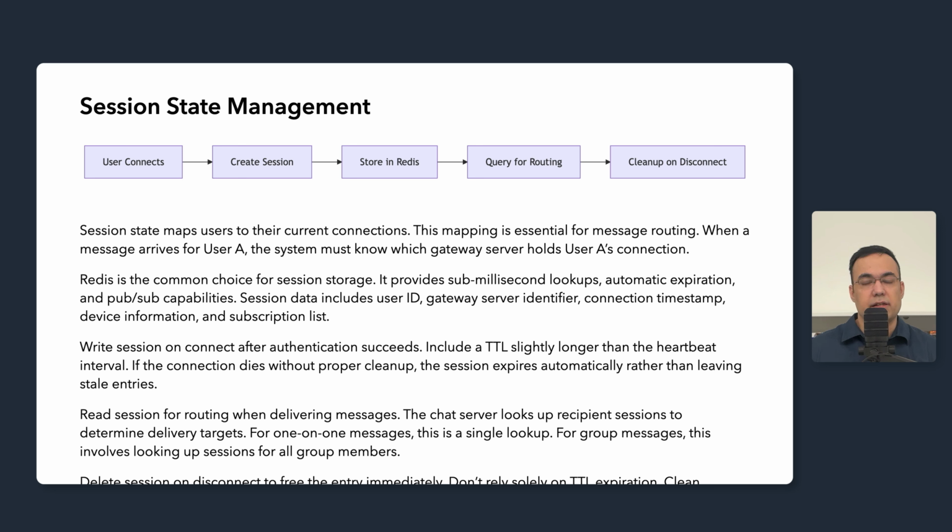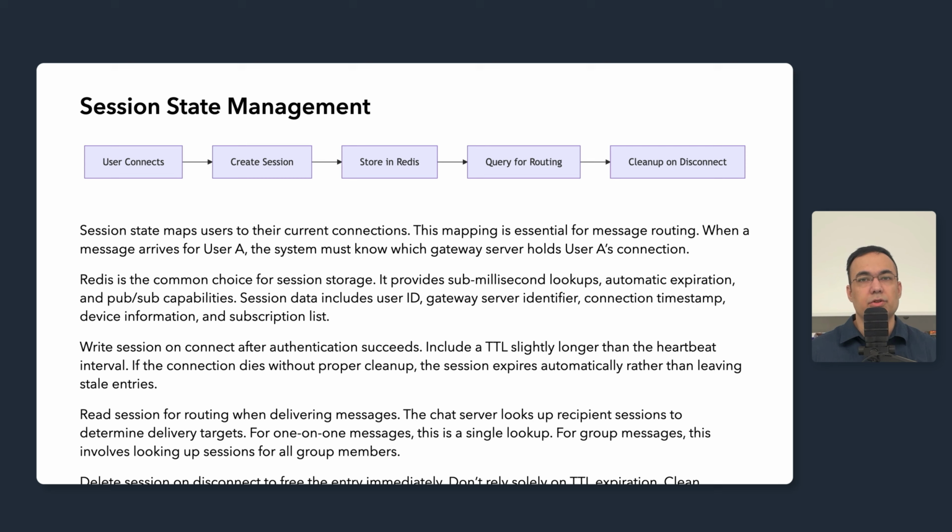Reading session state happens during message routing. The chat server looks up recipient sessions to determine delivery targets. For one-on-one messages, this is a single lookup. For group messages, this involves looking up sessions for all group members, which can be expensive for large groups. Consider caching member lists and session state for active conversations.